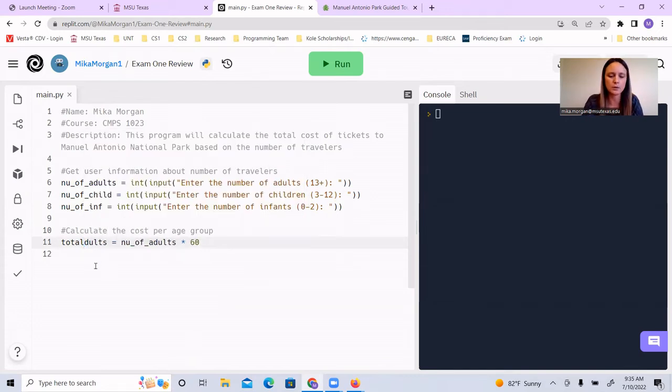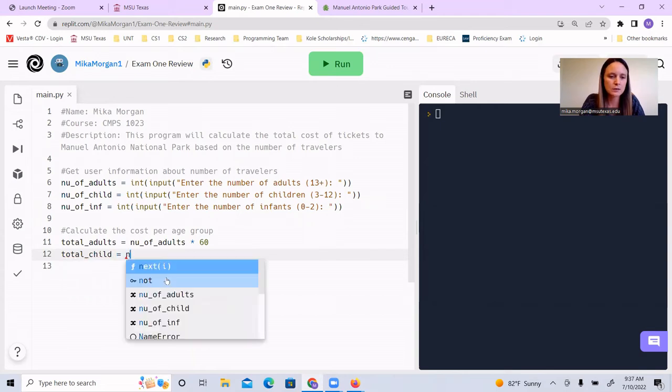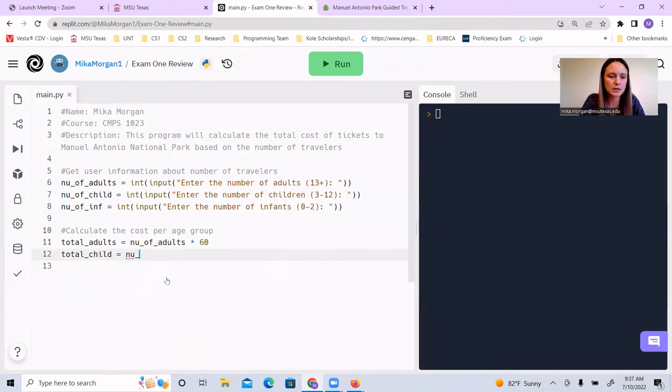So either way you want to do that is fine. Okay, so the total for all the children is going to be the number of children times 40. And again, we don't have to do anything to calculate the cost for the infants because there is no cost for the infants.